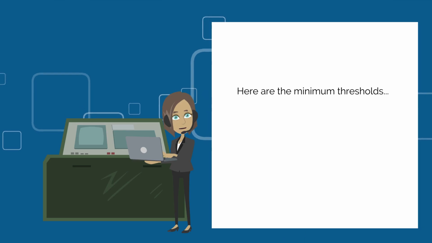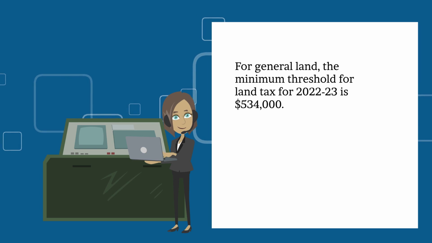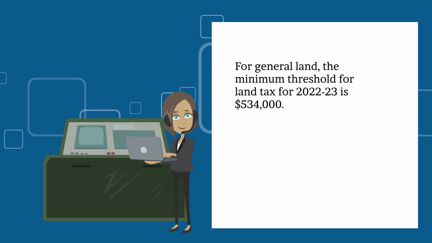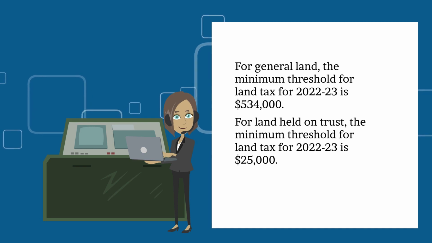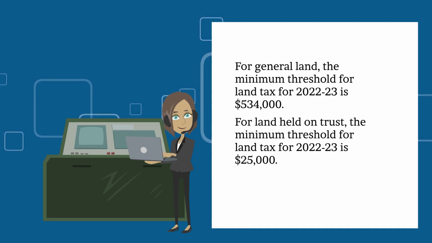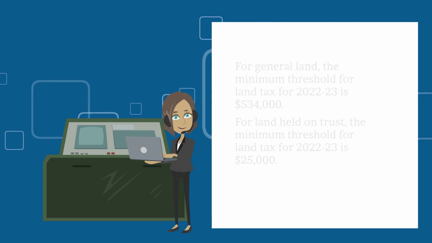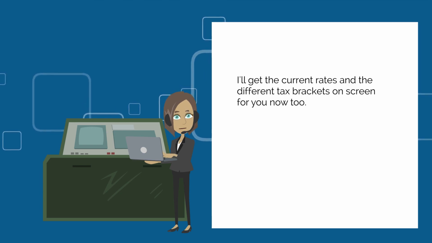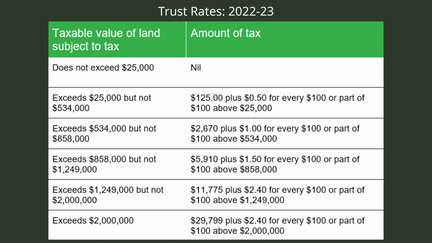Here are the minimum thresholds. For general land, the minimum threshold for land tax for 2022-23 is $534,000. For land held on trust, the minimum threshold for land tax for 2022-23 is $25,000. I'll get the current rates and the different tax brackets on screen for you now too. These are the general rates for 2022-23. These are the trust rates that apply in 2022-23.